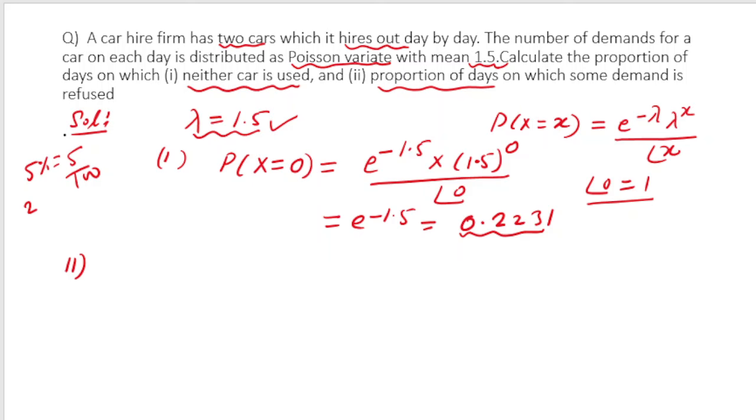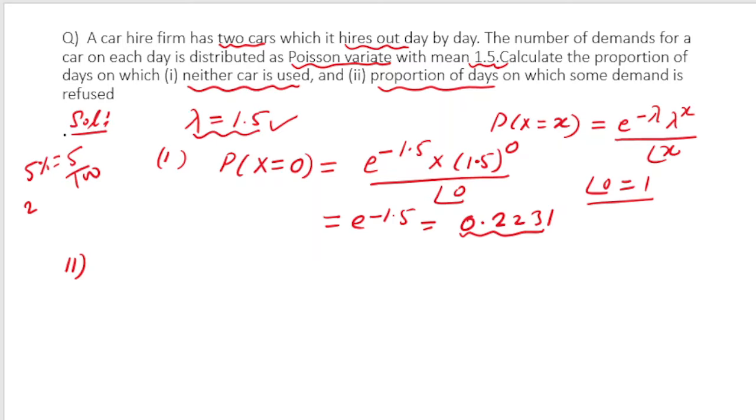Similarly, if they ask you what is the proportion of days on which some demand is refused, then when will the demand be refused? If you have two cars and there is no demand, how can you refuse the demand? If there is a demand of one car, you will hire out one car. You can't refuse the demand unless you are mad. Second possibility is that there may be demand of two cars. In that case also you can't refuse it, because you are running an agency. You will refuse the demand only when the demand is for more than two cars, because in your agency you have only two cars.